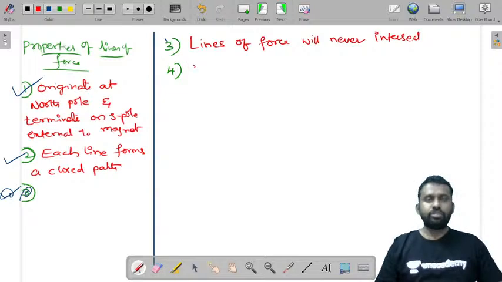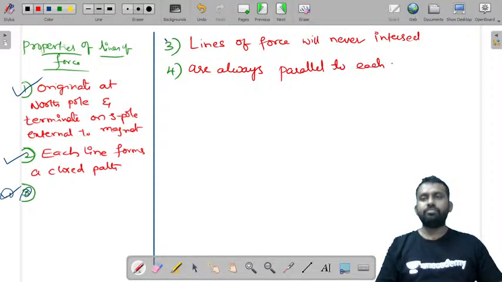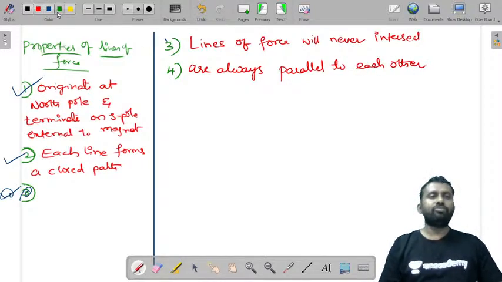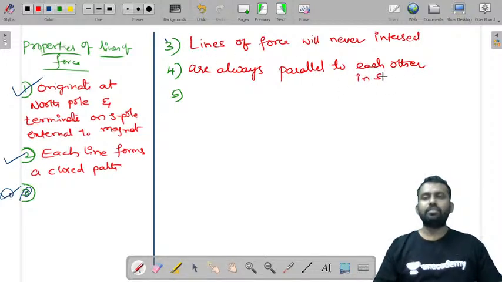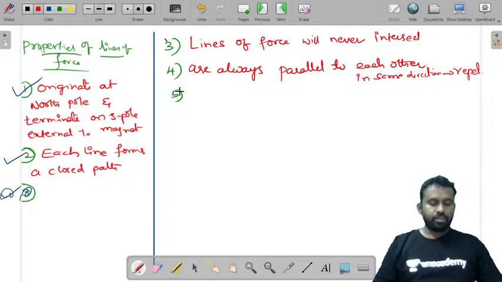And these lines of force are always parallel to each other, in the same direction. They travel in the same direction and they also repel each other.